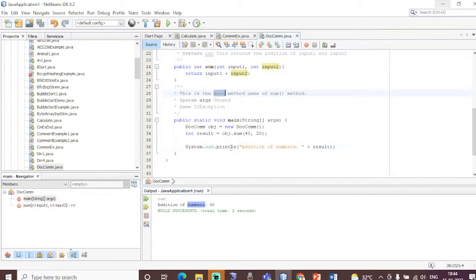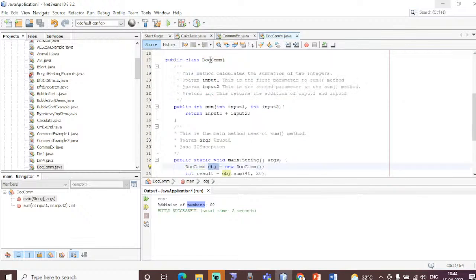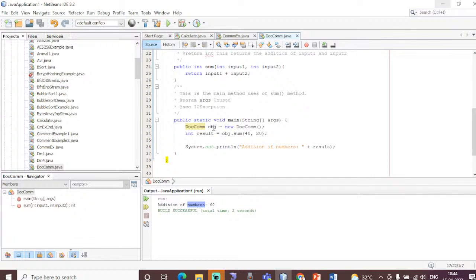So what I'm trying to do here is create an object of this class type, the class name. Using this object dot, I'm calling this sum method. I'm passing these two arguments, integer arguments 40 and 20. It is going to return the addition of these two numbers.